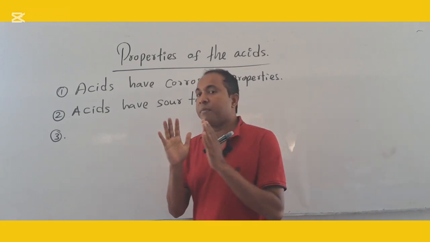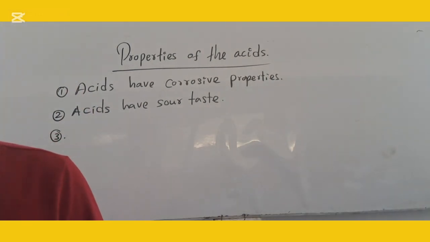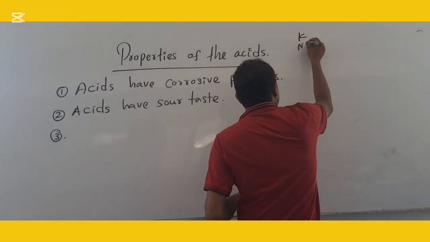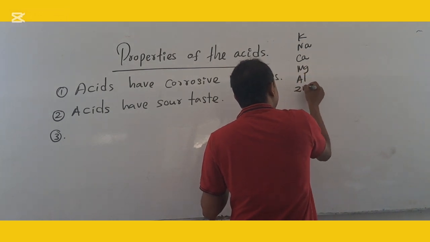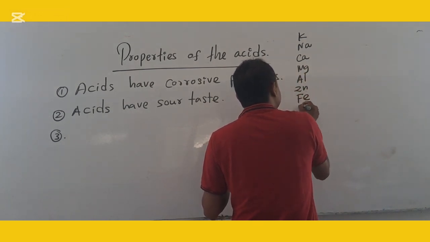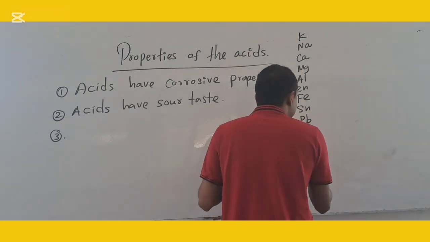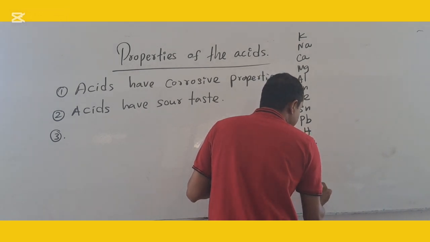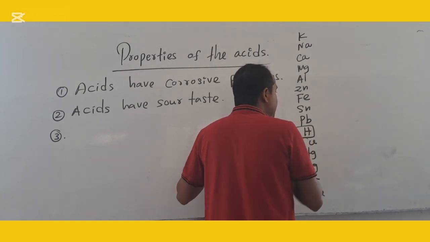Acid react with metals above the hydrogen in the activity series. Remember what is the activity series? Potassium, sodium, calcium, magnesium, aluminium, zinc, iron, tin, lead, hydrogen, copper, mercury, silver, platinum, gold. This is the activity series. This is the hydrogen of the activity series.